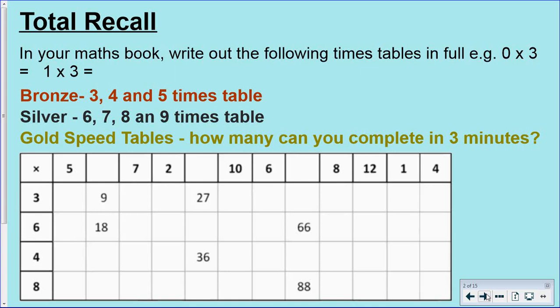And for gold, I'd like you to have a look at this speed tables chart. Set yourself a 3-minute timer and see how many you can fill in. You are going to have to use your inverse operations to work out some of the top row because you don't know what you've got to times the number by. If you've been doing bronze for multiplication, then stick with the bronze total recall today. If you've been doing silver up for multiplication, then do the silver one. If you've done gold or challenge, have a go at that speed table. Okay, off you go.